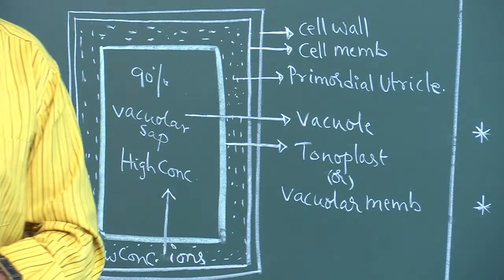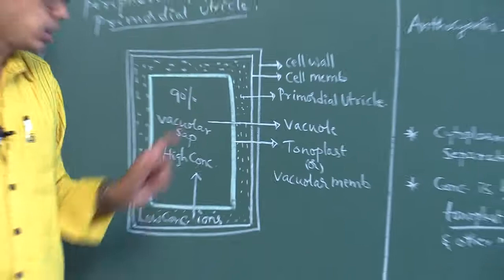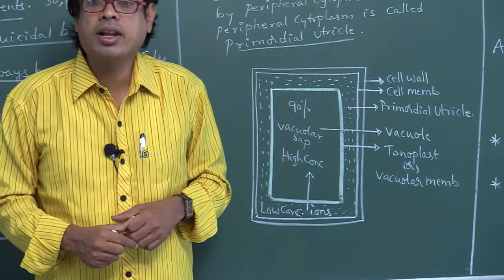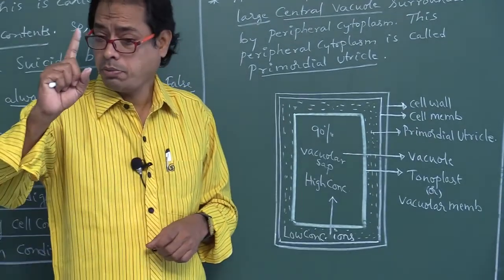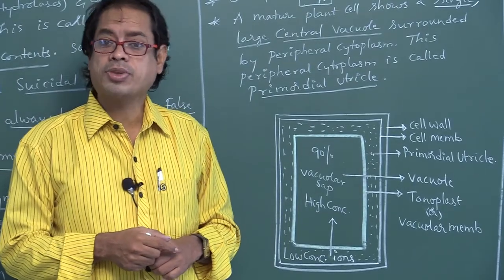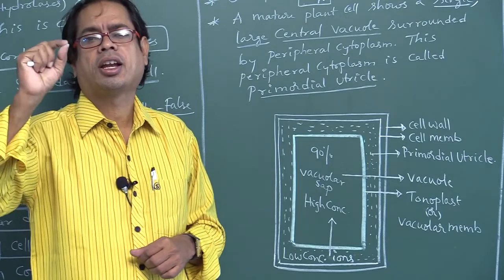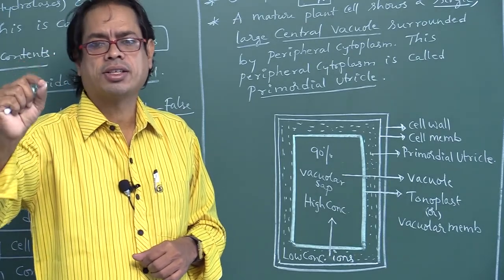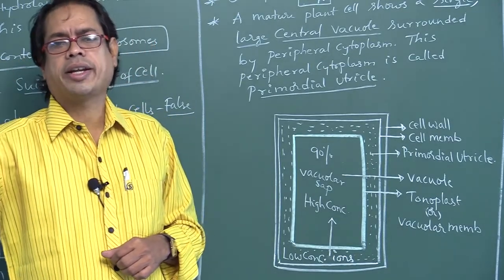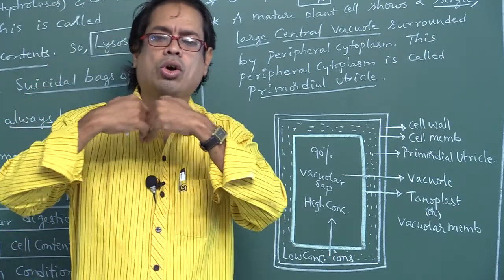In a mature plant cell, the number of vacuoles is one. In meristematic cells, the number of vacuoles is many. Vacuoles are absent in animal cells and dead cells, that is tracheids, vessels and sclerenchyma. These are all dead cells with no protoplasm.